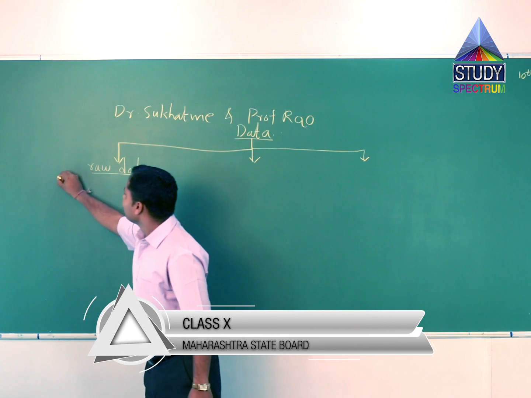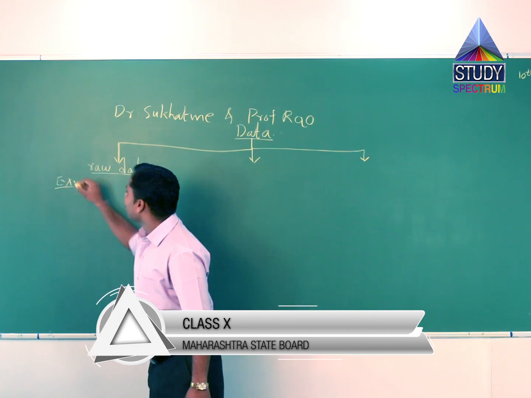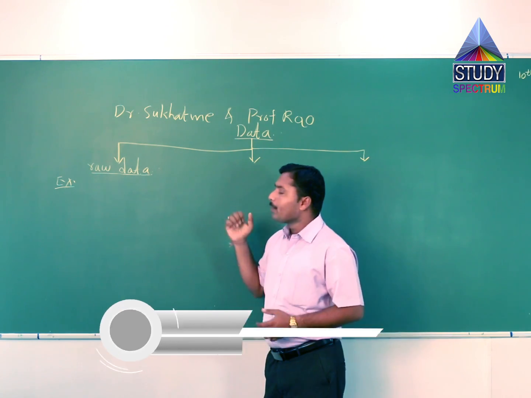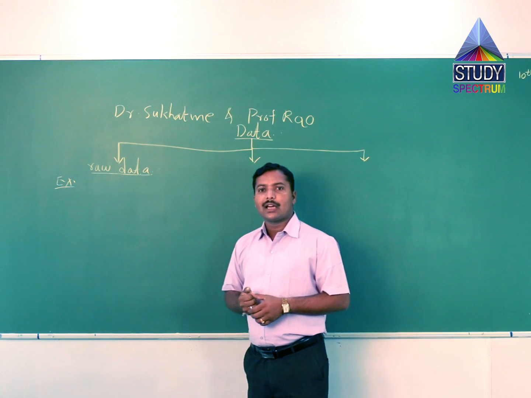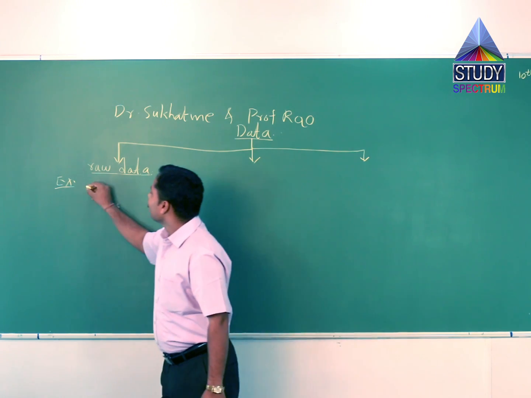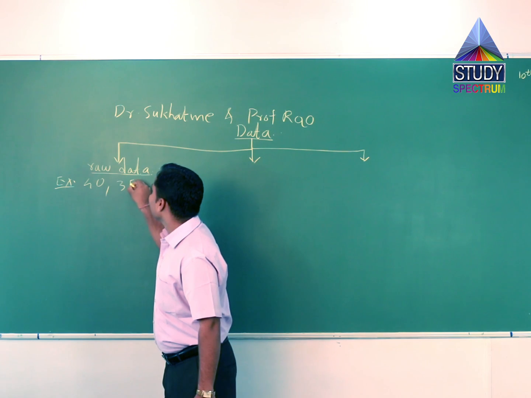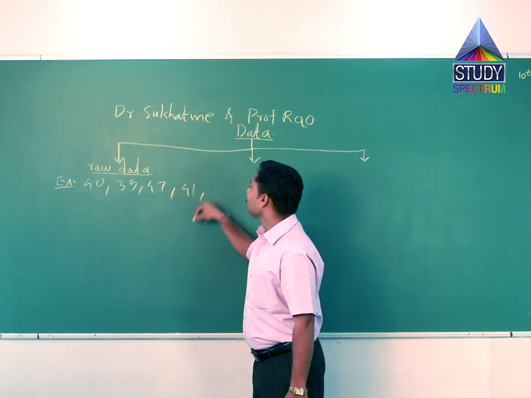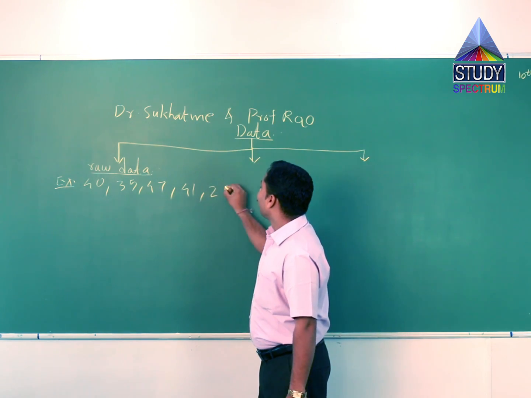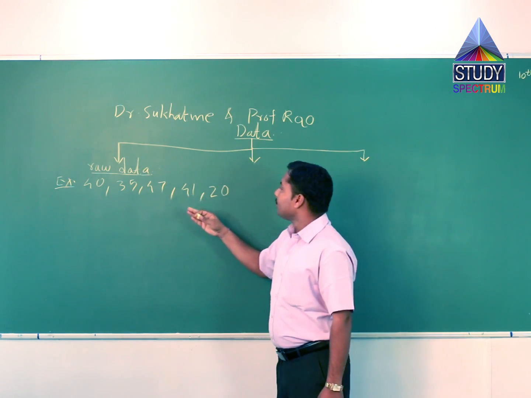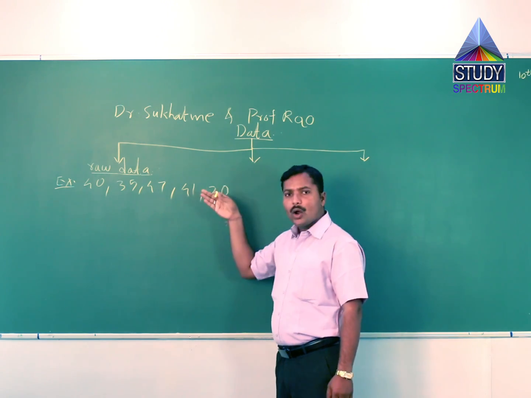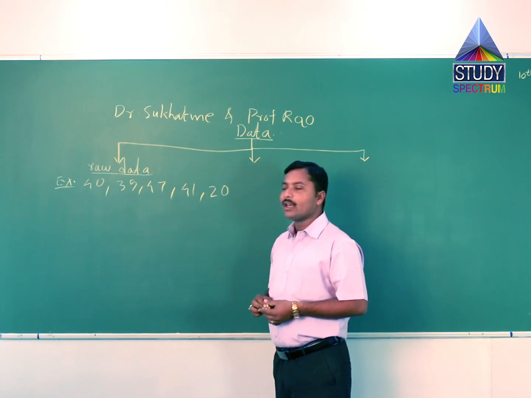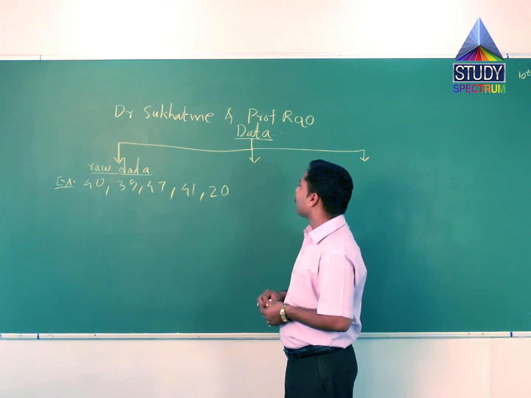For example, suppose a test of 50 marks is given to 5 students. Suppose the marks are 40, 35, 47, 41, 20. These marks are nothing but raw data, meaning no process has been done on this data. This is called raw data, rough data.